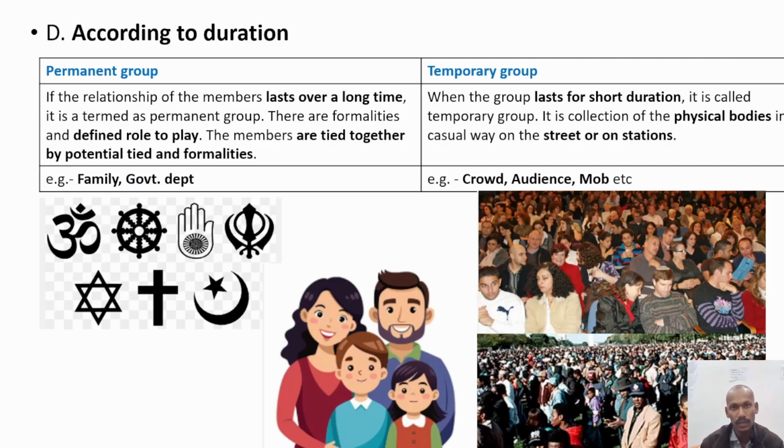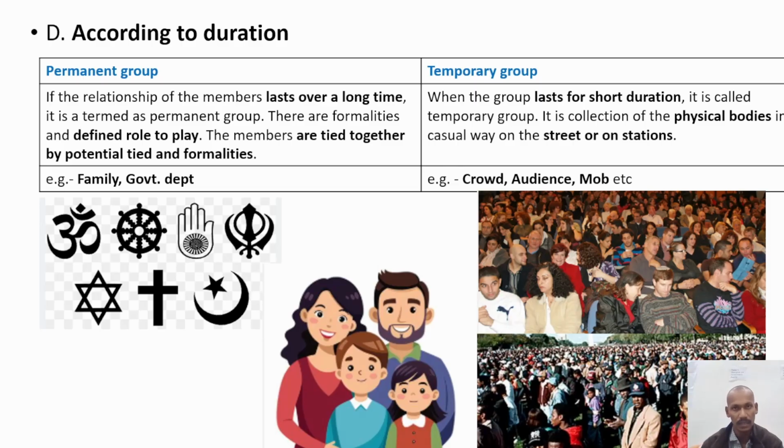Then according to duration, there are two types of group. First is permanent group and second is temporary group. A permanent group lasts over a long time, or we can say it lasts for a lifetime. There are formalities and defined roles to play, and the members are tied together by formalities. They cannot leave that permanent group. For example, family or any government department.